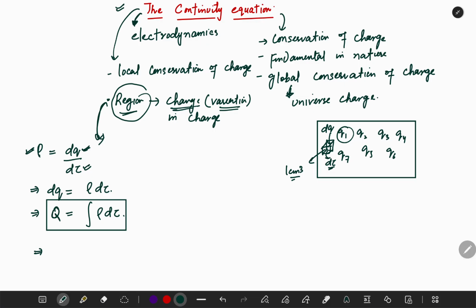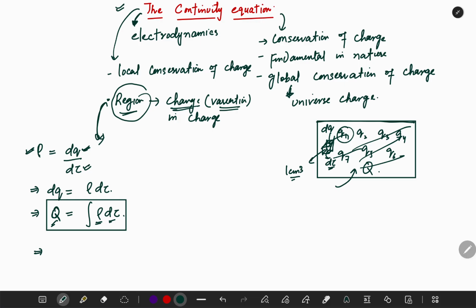This is actually the total charge in this volume. This is the whole charge in this volume because we wrote it in terms of the volume charge density into the small volume, and then we integrate the whole region. So that will give us the total charge in the region.